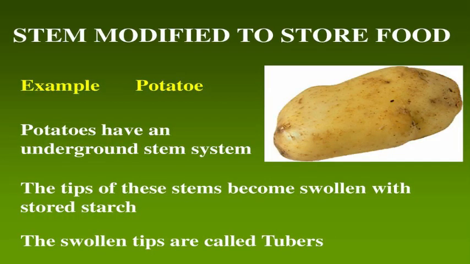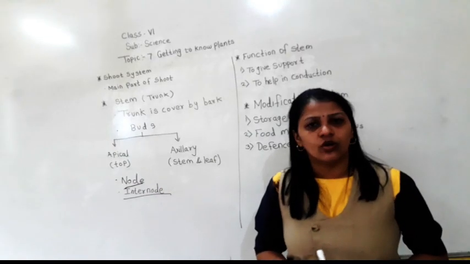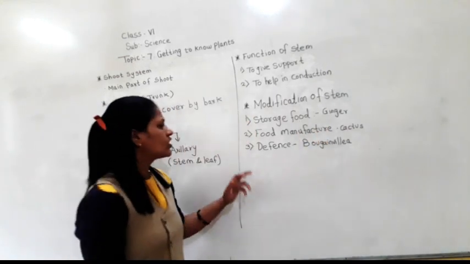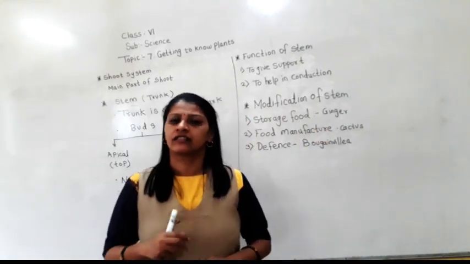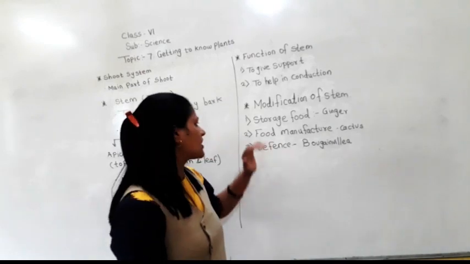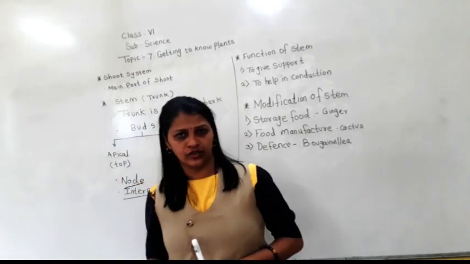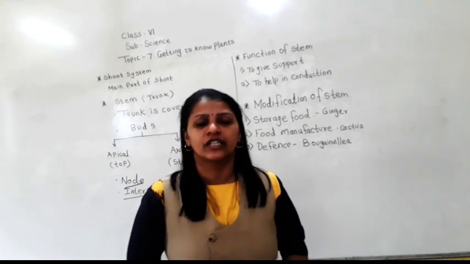Now, how are they? The stem of ginger and potato is developed underground, and because of the storage of food taking place in it, it becomes thick and fleshy. They become a little bit swollen. Are you getting this? So storage takes place in them. So the modification is done for the storing of food. This is the modification done in the stem.